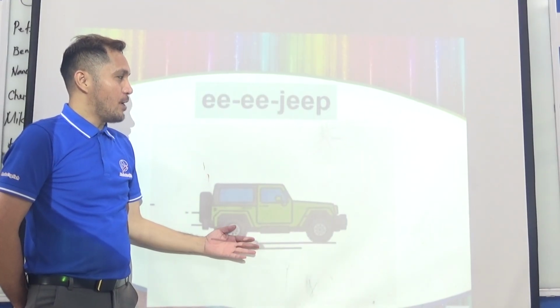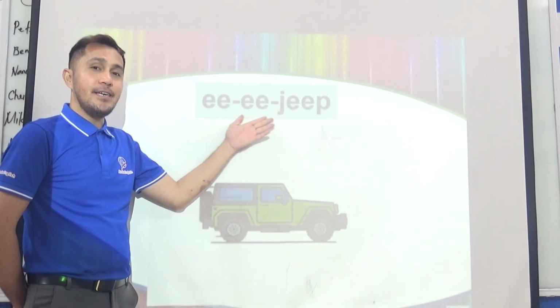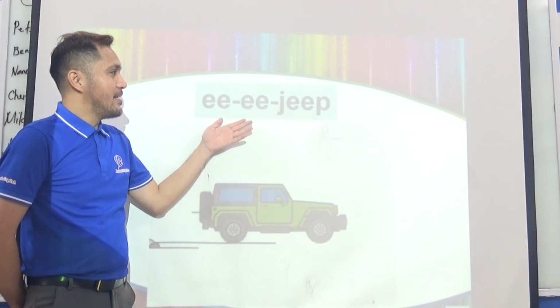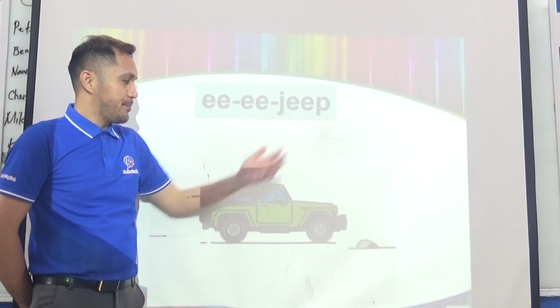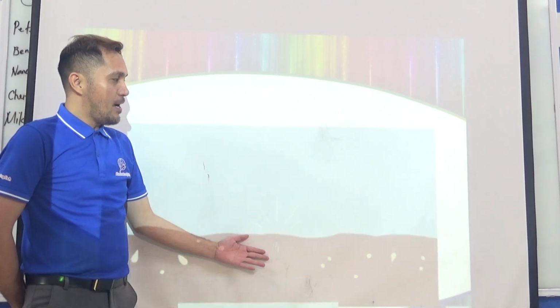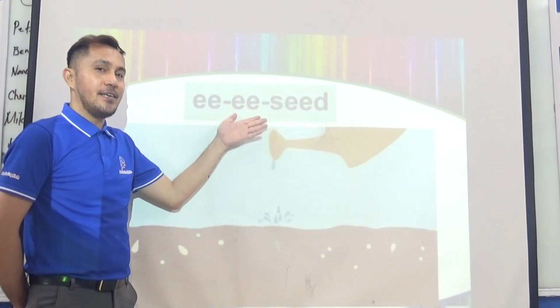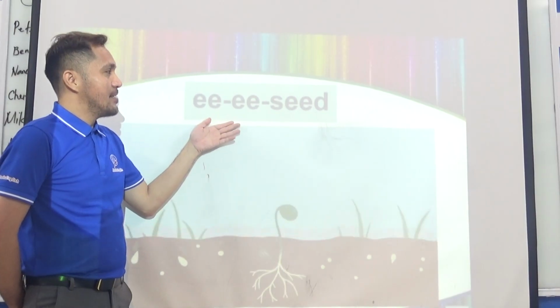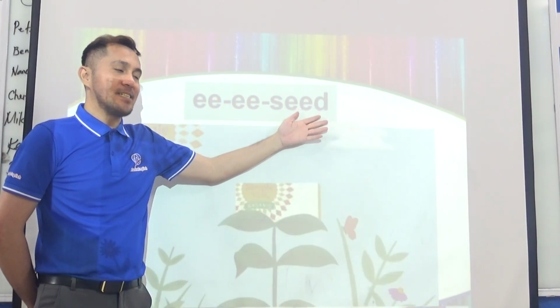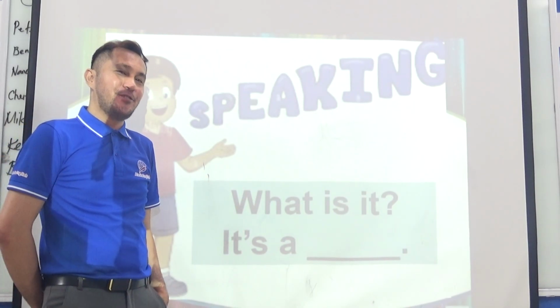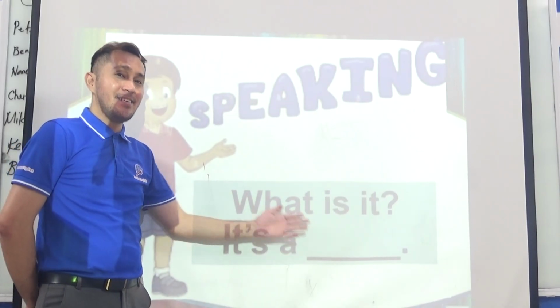This one is what we call jeep. Jeep. And this one is seat. Seat. And for your structure, teacher will say, what is it?